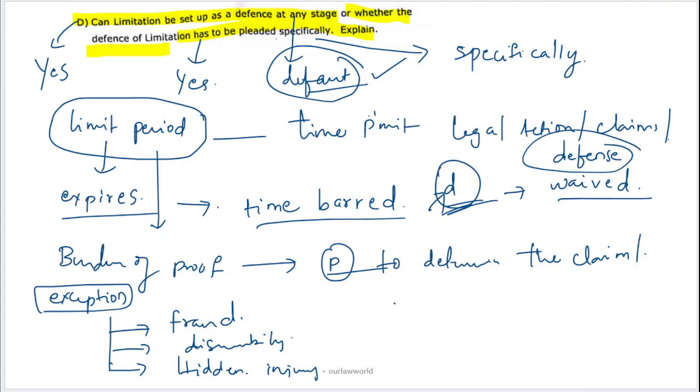In all these scenarios, the court has the authority to give an extension to the limitation period.